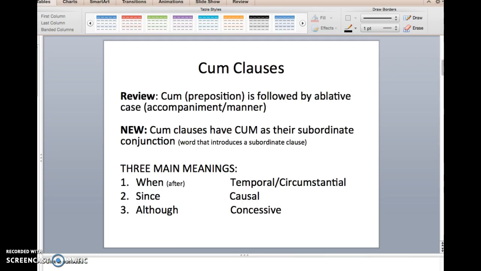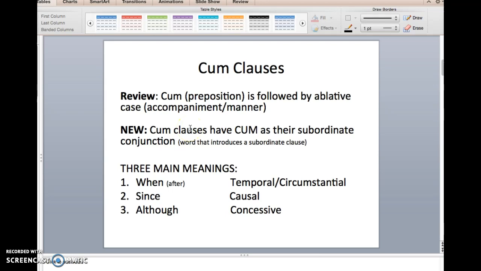So what we're used to seeing cum as prior to this was as a preposition, which is slightly different, right? We saw it as a preposition with the ablative that had two usages, ablative of accompaniment and ablative of manner. Ablative of accompaniment being I walk with my friend to school, ablative of manner being the soldiers fought with great courage.